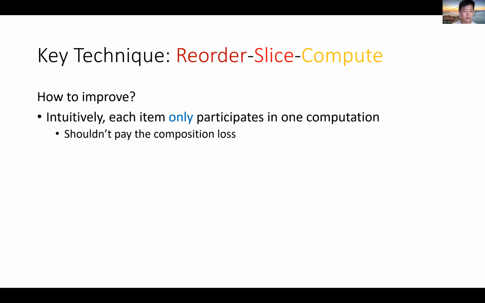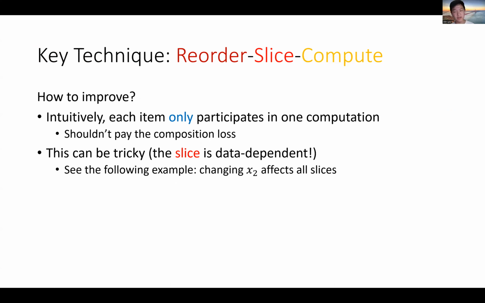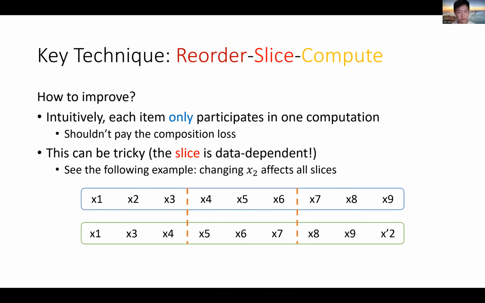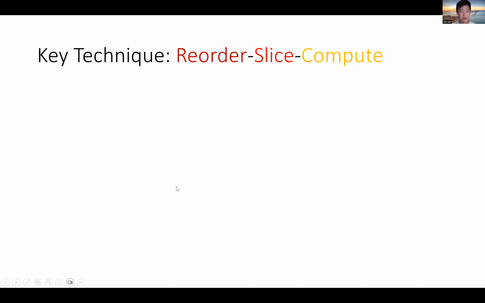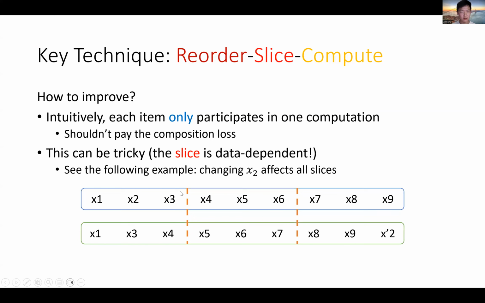However, this idea can be very tricky to implement because the slice is highly data dependent. See for example the following two data sets. In one data set, we have x1 through x9, and let's suppose they are just sorted. Now consider an adjacent data set where I replace x2 with a very large element called x prime 2. Then I do slice on the two data sets with slice size set to 3 and get two lists of slices. If you compare these slices one by one, all of the pairs are different, which means that in general, you really should pay the composition loss.